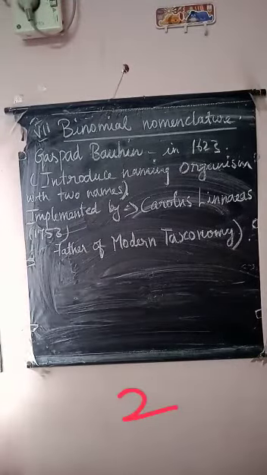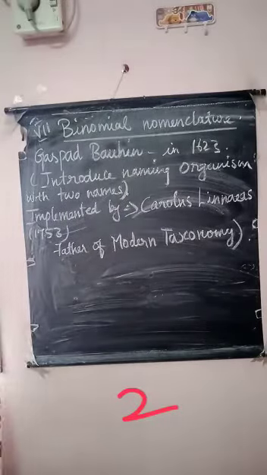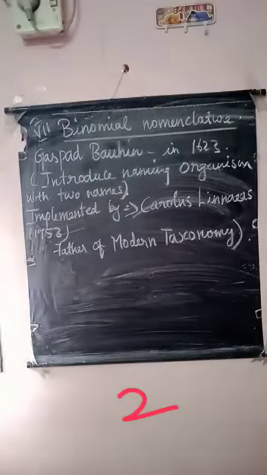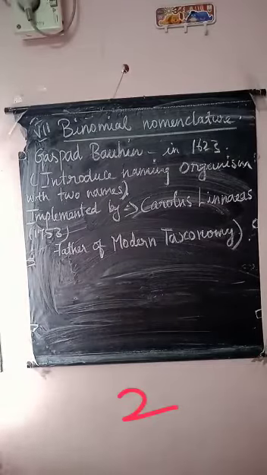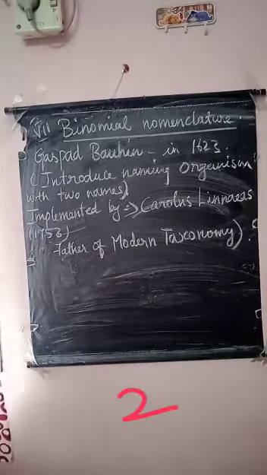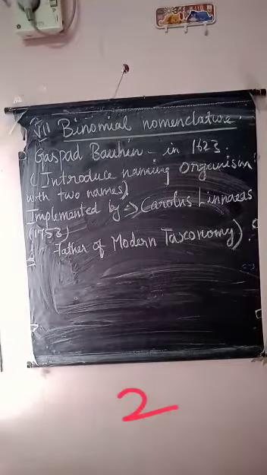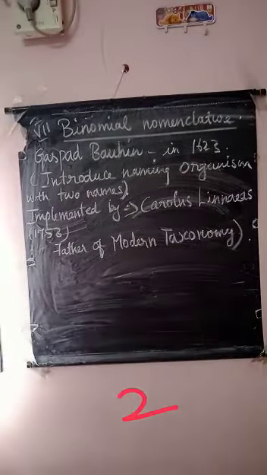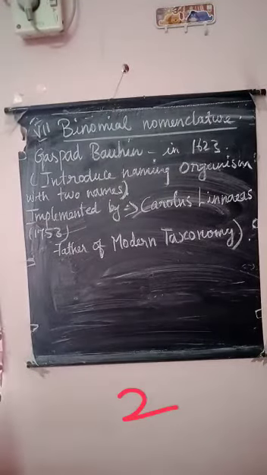It is common all over the universe. Binomial nomenclature is a universal system of naming organisms. In this system each organism has two names. The first one is the genus name and the second one is the species name.